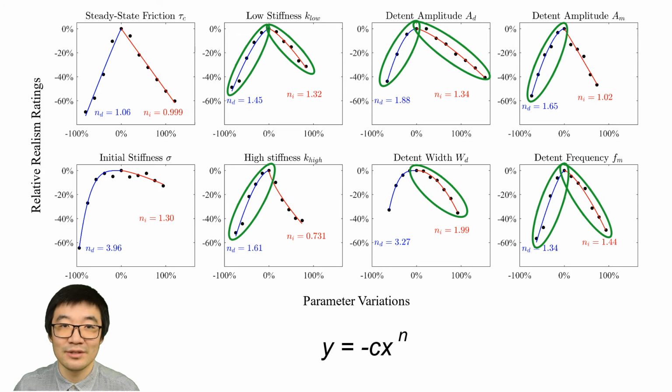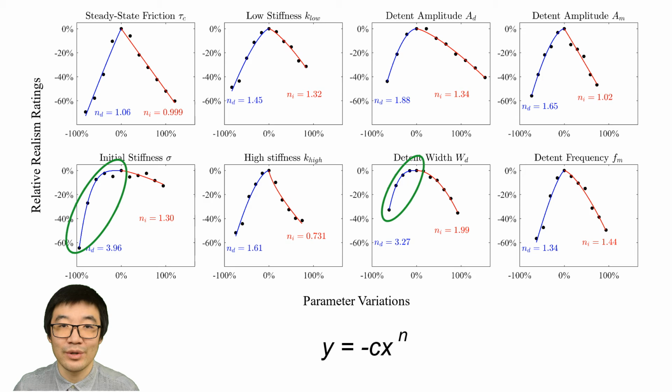The third cluster was fits where the decrease in realism had a higher order exponent in the power model. The higher order exponent indicated that a large range of parameter values near the nominal are perceived as similarly realistic, and thus designers may not need to focus on fine-tuning these parameters.